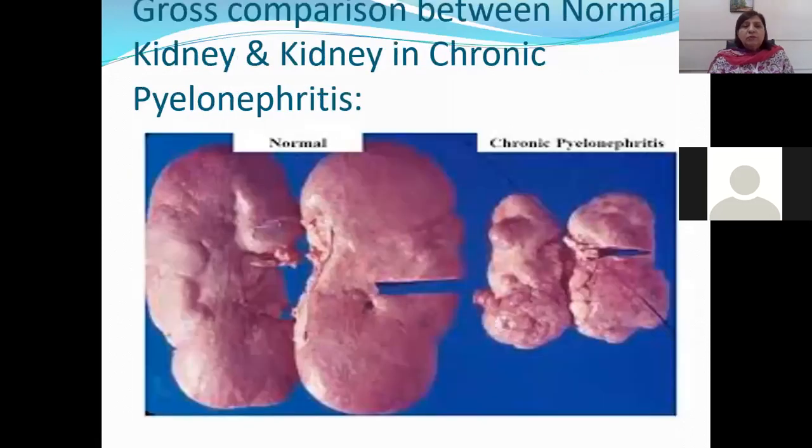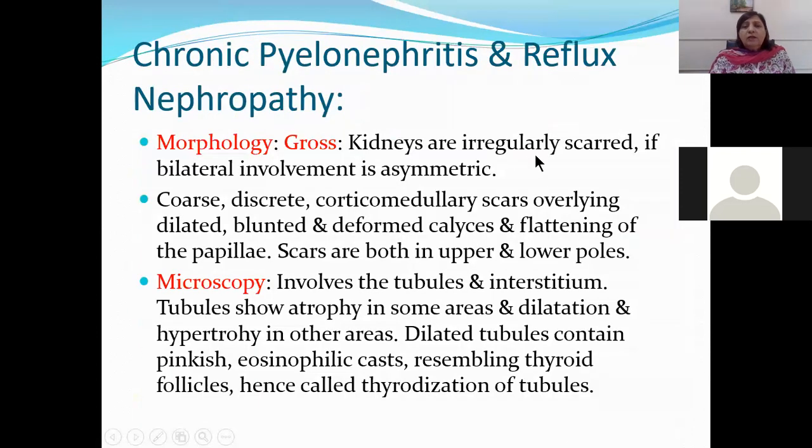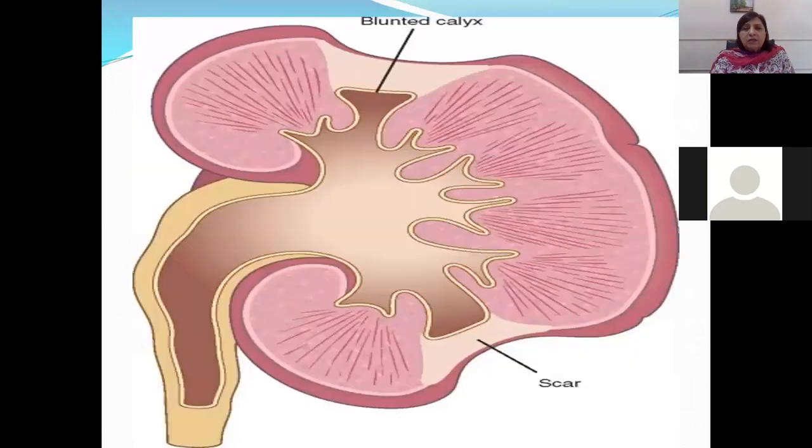Morphologically, I'll show you the kidneys are much contracted in size. This is the normal kidney. In chronic pyelonephritis, kidneys become much contracted and smaller in size because of the fibrous tissue present in them. Okay. Kidneys are irregularly scarred if bilateral involvement is there, if they are asymmetrical. They have coarse, discrete corticomedullary scars overlying dilated, blunted, and deformed calyces. This is a corticomedullary scar which is present on the dilated, blunted calyx.